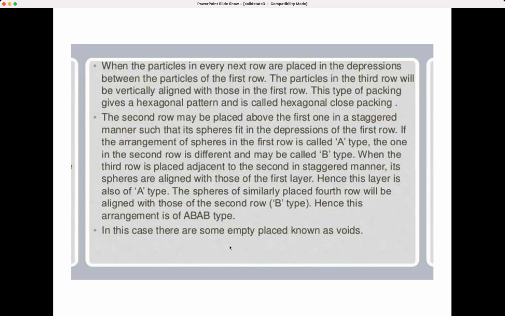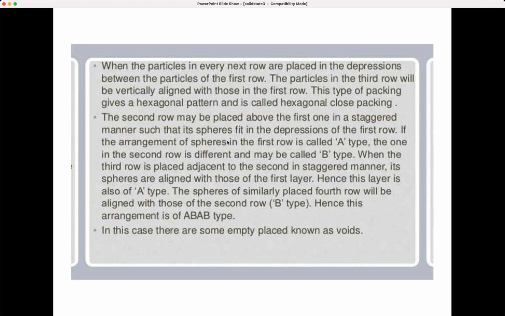Now see, the particles in the next row are placed in depressions between the particles of the first row. What is a depression? Like a bend, a hole-like thing. So the particles in the third row will be vertically aligned with those in the first row. This will give a hexagonal pattern, and we call it hexagonal close packing. You can also place the second row above the first one in a staggered manner, so that its spheres fit in the depressions of the first row.